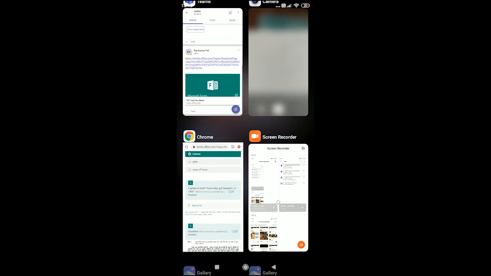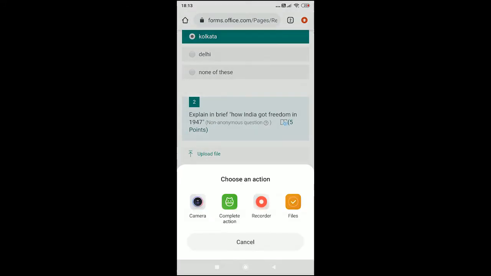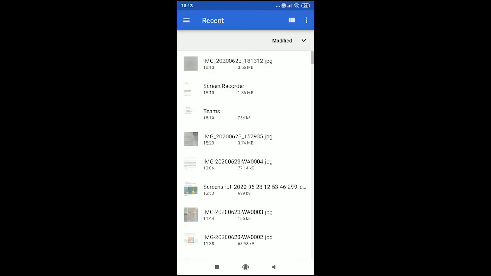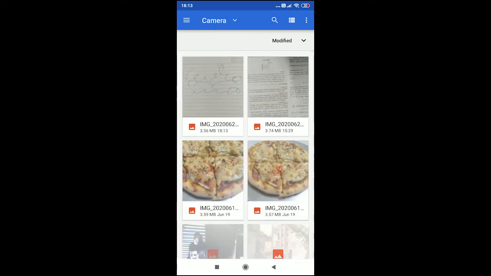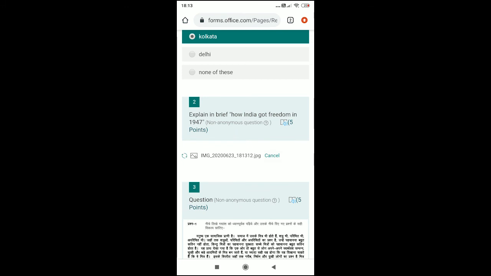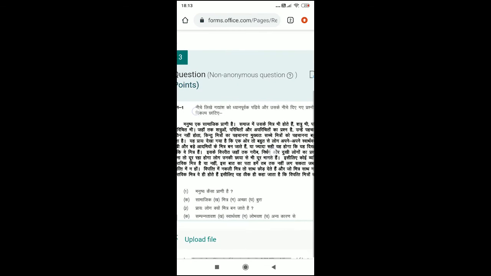Yes, here, right. Now he will go to upload file, and then he could have done it here itself. Okay, no, from files you will find the images. You can see the images where it has gone. See, this is the image. Then the file is getting uploaded. You can see, yes, the answer has been uploaded. Now I have the third question.